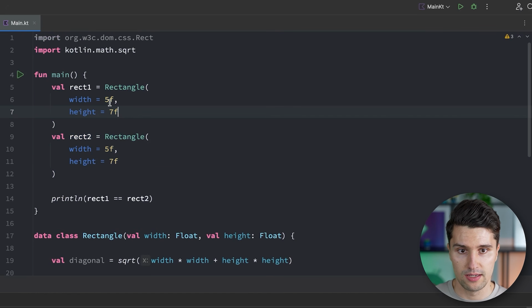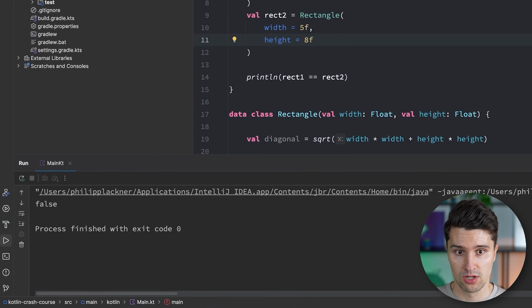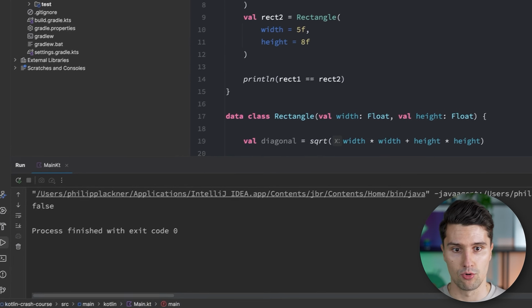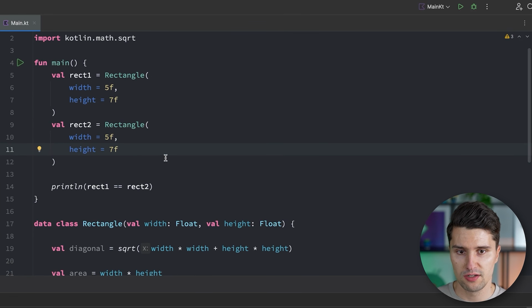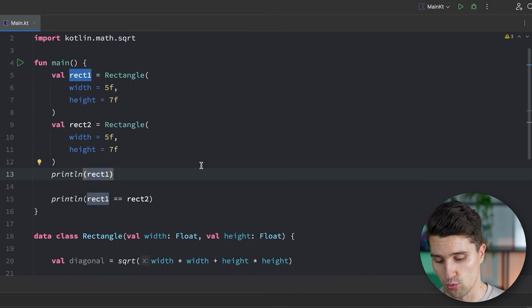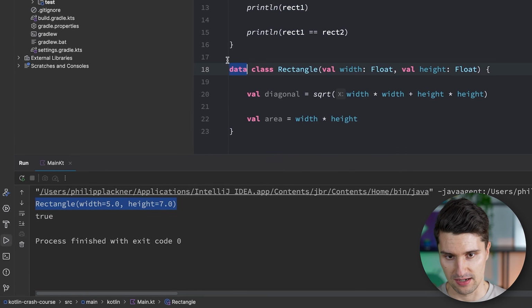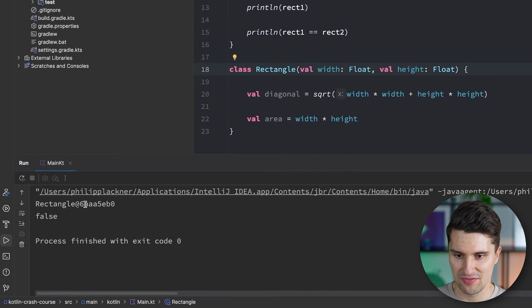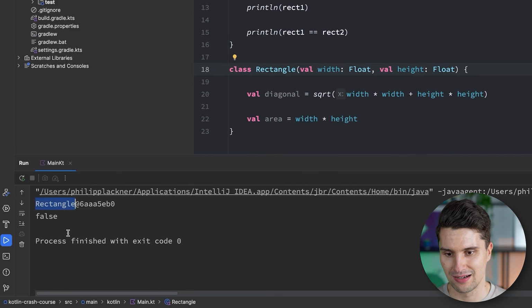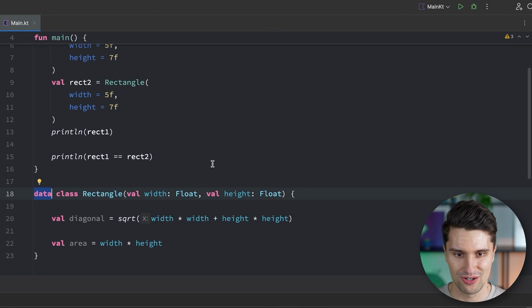So it will check, okay, is the width of this rectangle actually equal to the width of this one? And is the height equal to this one? So if we make this height 8, then the comparison fails because the dimensions of these rectangles are not the same anymore. Data classes also have more cool functionality. For example, if we print the contents of a data class, so we print this rectangle 1, then it will actually print this in a quite human readable way. If this is not a data class and we print this, it rather gives us the actual address in memory where this rectangle is stored without telling us anything about the data contained in that rectangle. So that's another cool perk of data classes.